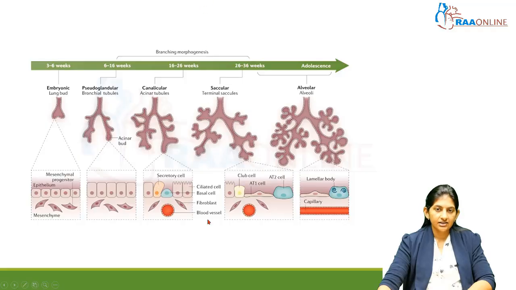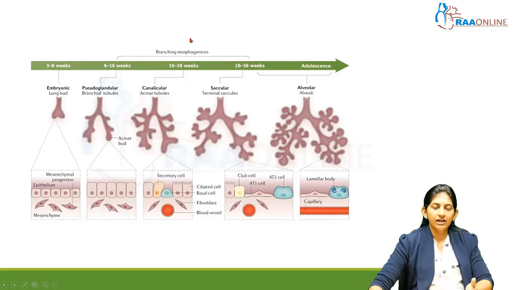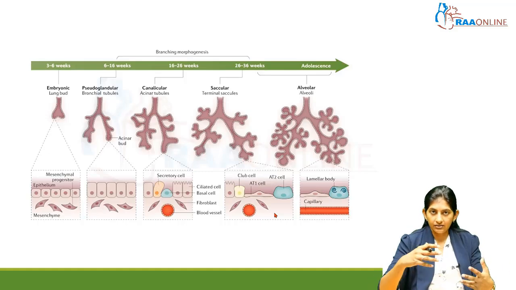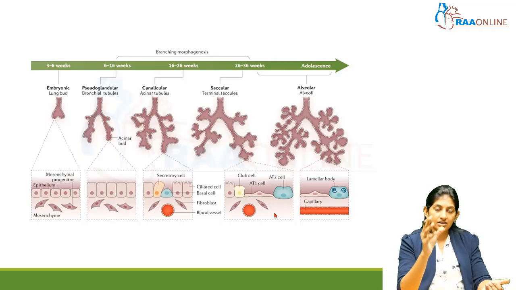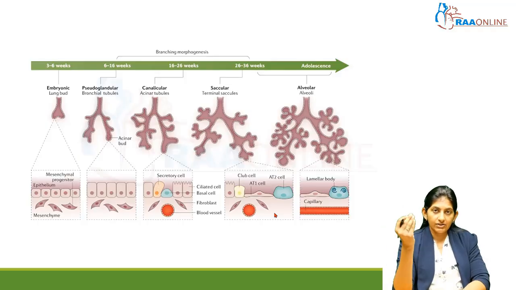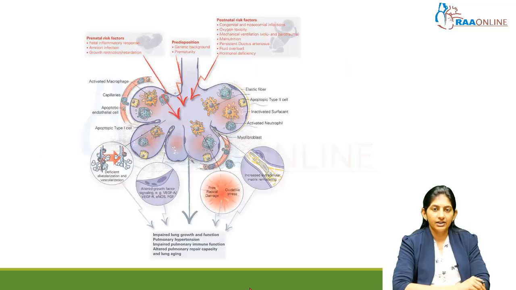So if there is inflammation in a 26 weeker, and we are giving hyperoxia, the baby is under sepsis, so many antibiotics are given, the mother's own milk is not given, and enteral feeding is not established, what will happen? So much lung inflammation, and the sophisticated, differentiated alveolar type 1, type 2 cells, the lamellar bodies, are not formed. So what happens? The lung will not repair. So these babies, the severe BPD babies, will have implications throughout their life. I will tell you what all they will suffer from, but they will have implications throughout their life only because of this. So understand, this is a very simple but a very, very beautiful and thoughtful diagram.